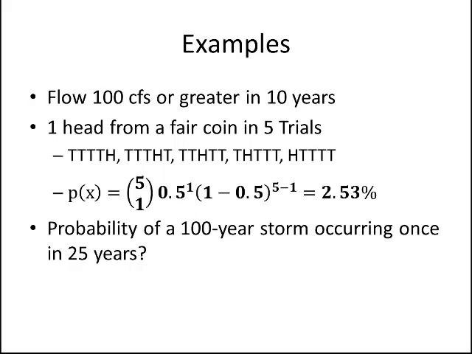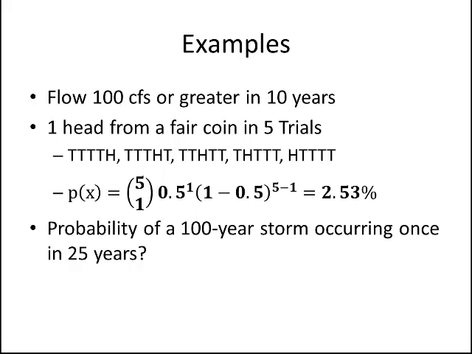So now, right now here, we're going to talk about this in terms of something we might be interested in as an engineering question. What's the probability of a 100-year storm occurring once in 25 years, right? So once in 25 years. So let's look here. We've got to figure out the number of successes. So here I'm going to guess that the number of successes will be 1.